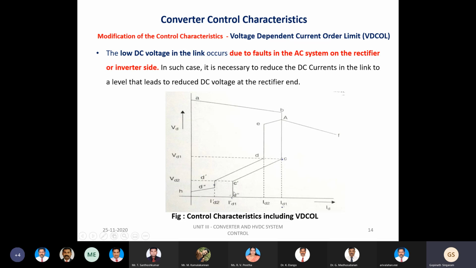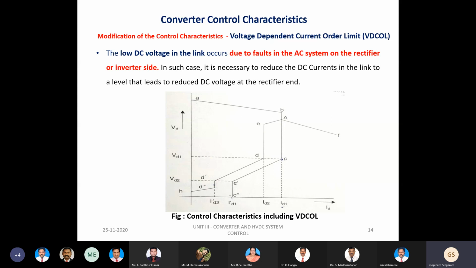And we can also clearly witness here, this is the rectifier characteristic. When you look into the inverter characteristic, it follows the same characteristic as that of the rectifier, and it is also supposed to maintain the prescribed current margin. When a proper current margin is maintained, the inverter characteristic will also follow the rectifier characteristic.